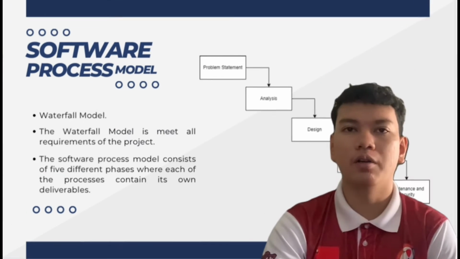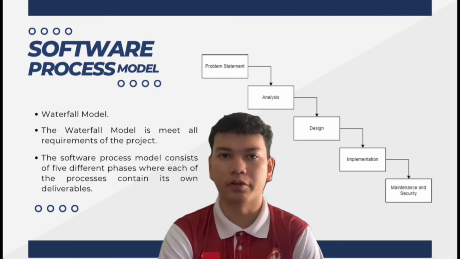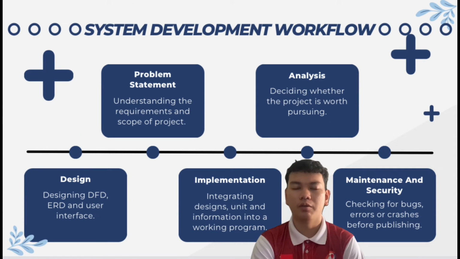Next, I will tell about the software process model that our group has used, which is the waterfall model. The waterfall model meets all requirements of the project, and the software process model consists of 5 different phases, where each of the processes contains its own deliverables. Next, I will tell about the 5 phases, and the first one is the problem statement.